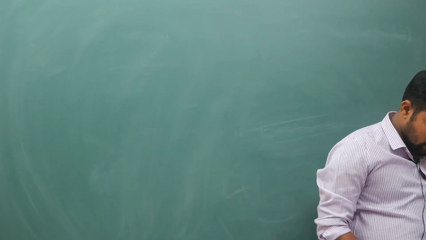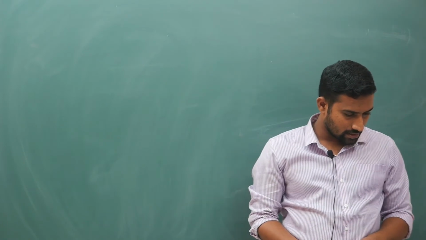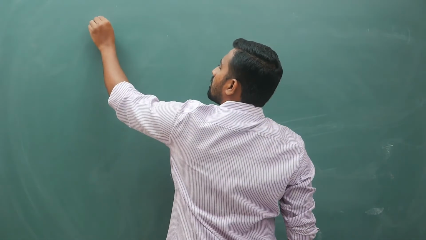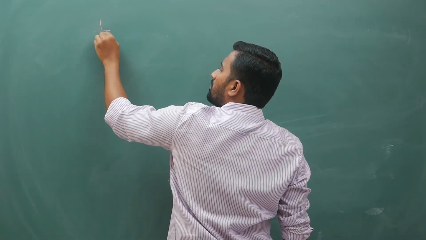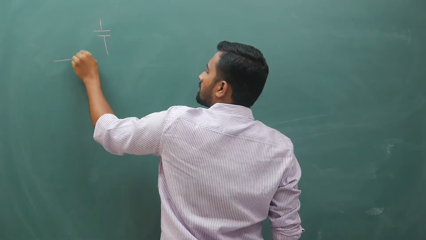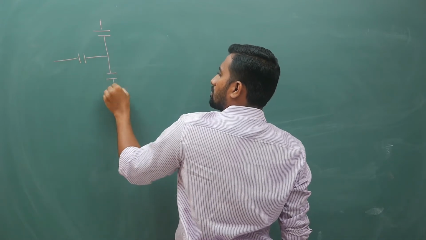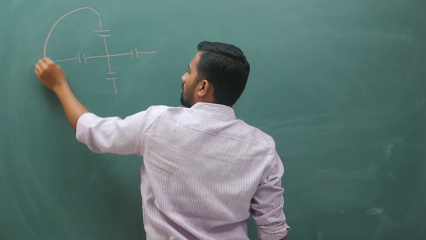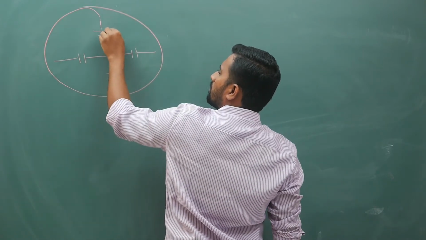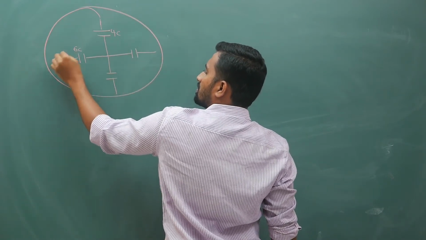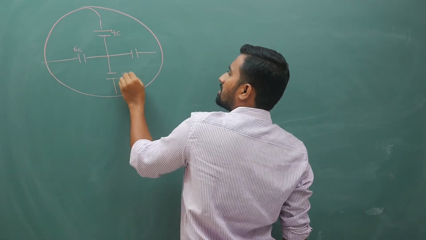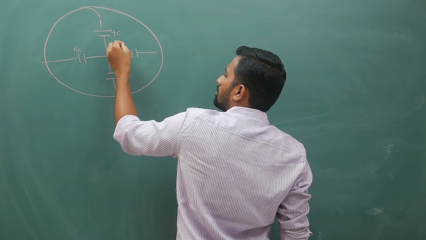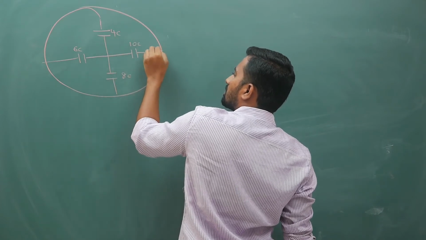Let's try to do a little more questions. Okay, chalo. You have a curve like this. Here you have 4C, 6C, 8C and then 10C like this.